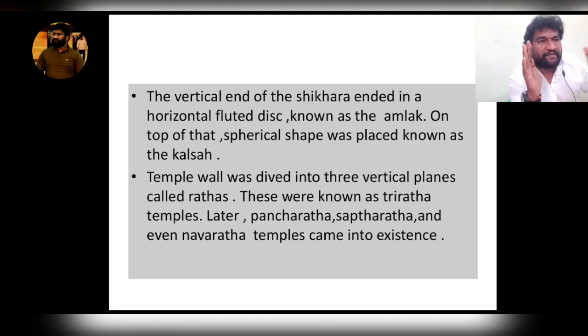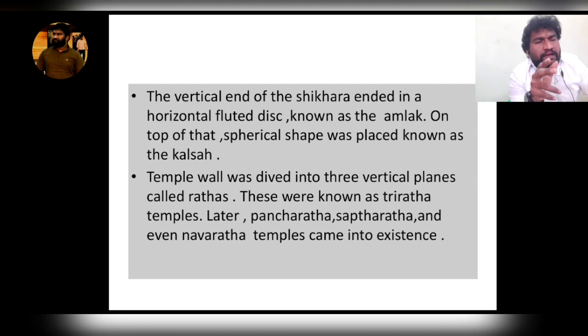If the temple wall is divided into 3 vertical planes, that is called Triratha. If divided into 5, it is called Pancharatha. If divided into 7, Saptaratha, and if divided into 9 vertical planes, Navaratha. For example, in the Vadisi temple you can see the ratha symbols on the temples. That is one of the unique features.